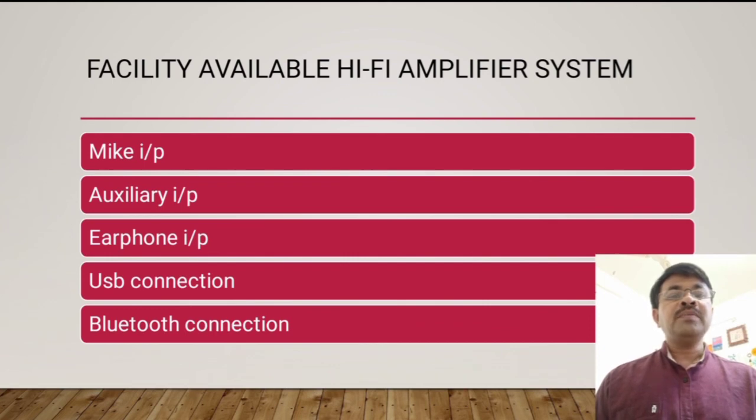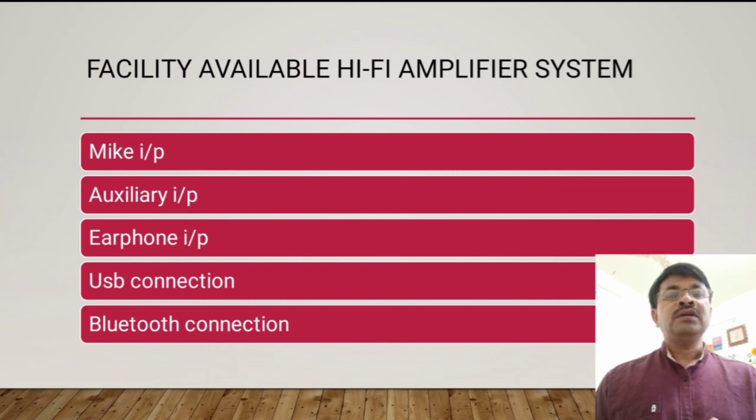The connection may be wired or wireless. Auxiliary input is again a wired connection. A wired connection can be made using a mobile phone with this hi-fi amplifier system, so that your mobile's sound can be played back using the auxiliary input.